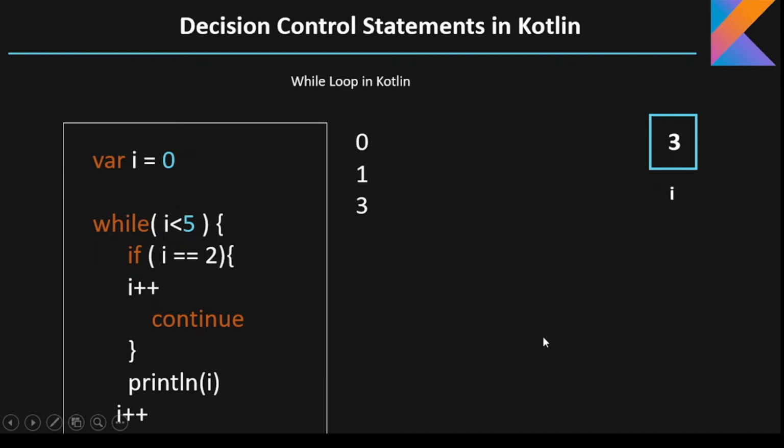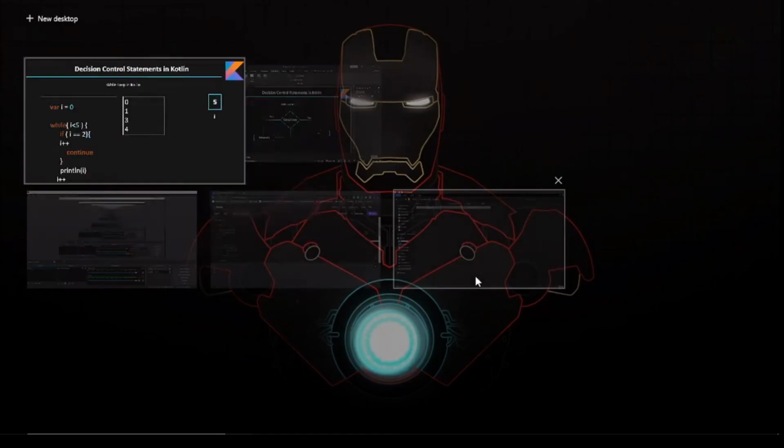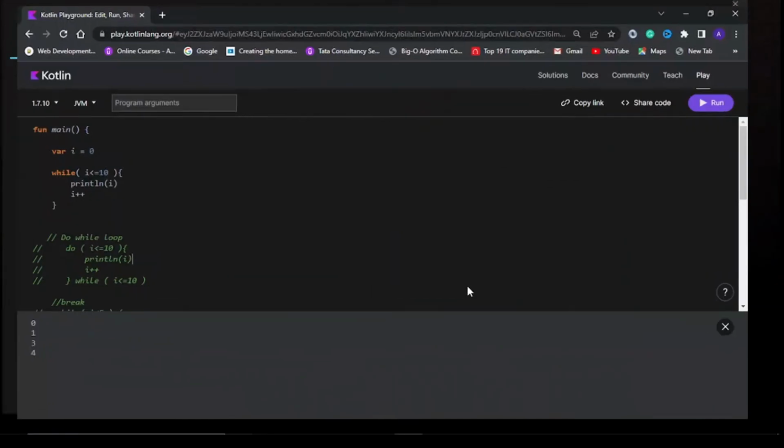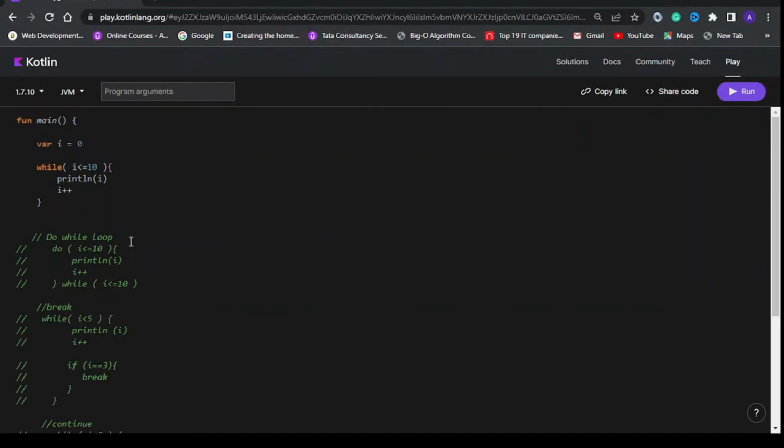Now I is incremented to 4 and now it will check again, is 4 less than 5? Yes, and it follows this if condition. No, then the if block is not executed and the print statement prints 4 on the screen and it will increment I to 5. Now it will finally check, is I less than 5? No, then it will exit out of the loop. So in this way the break and continue statements work in the loop.